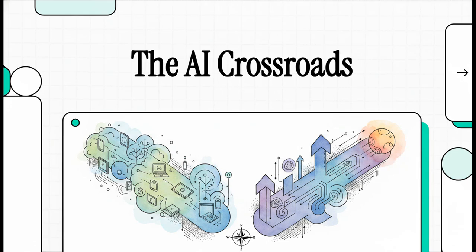Welcome to This Explainer. Today, we're basically stepping into the role of your strategic advisor. We're going to break down the fundamentally different paths that Google and OpenAI are taking right now. If you're an executive or a leader evaluating where to place your long-term AI infrastructure bets, understanding this divergence is absolutely critical. We're looking at competing visions for consumer integration, drastically different philosophies on how to reach artificial general intelligence, and what this all means for your bottom line.